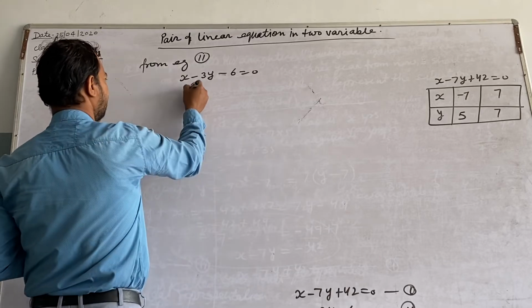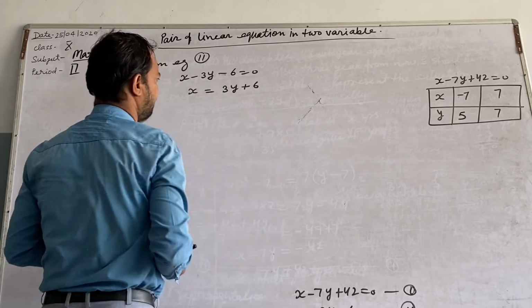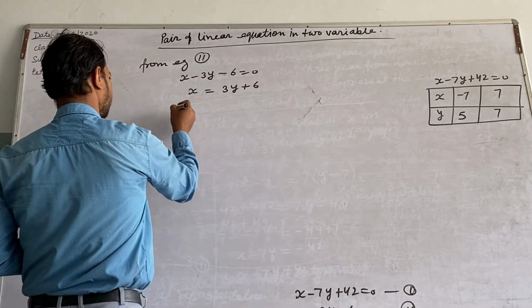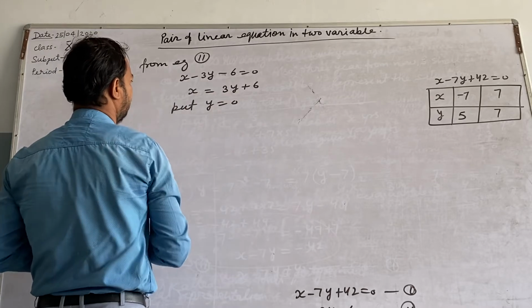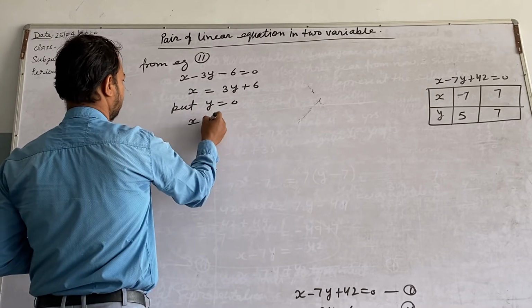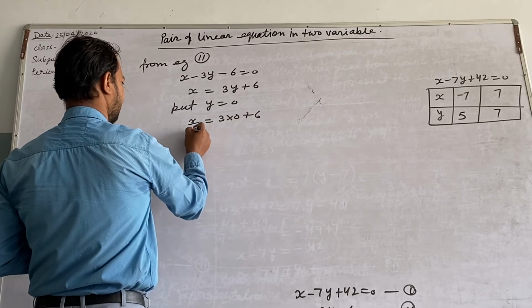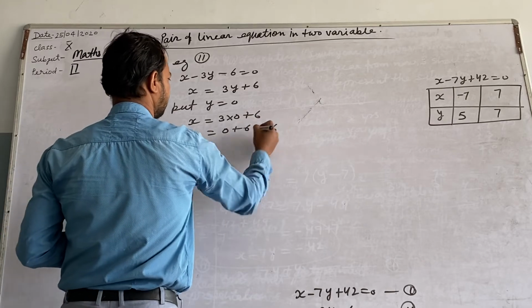This can be written as x equal to 3y plus 6. In this case, put y equal to 0. You get x equal to 3 into 0 plus 6, that is 6.